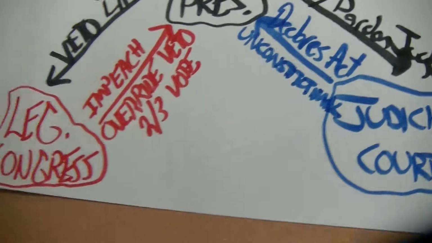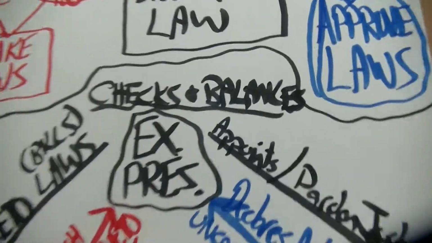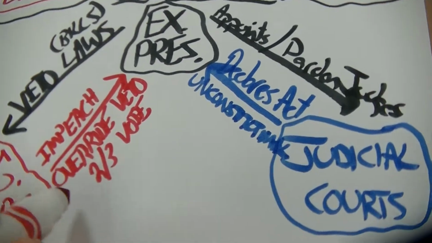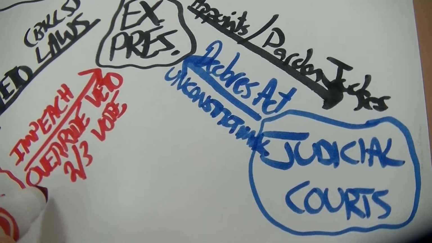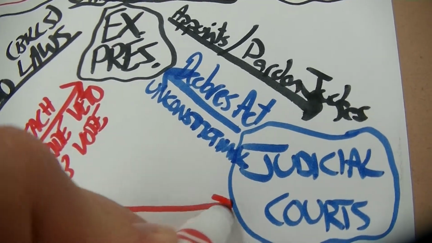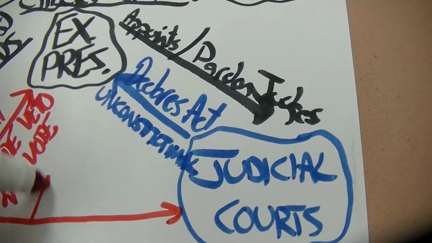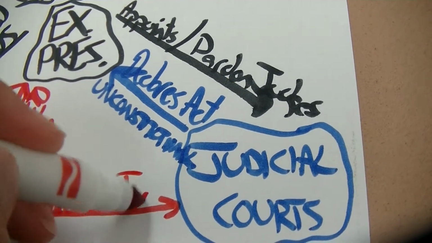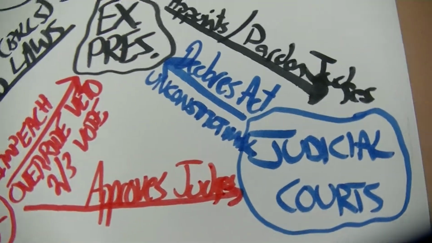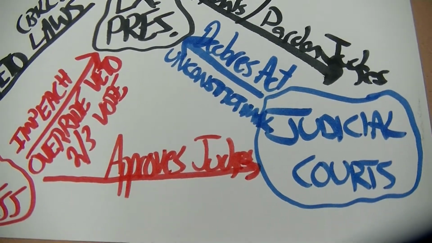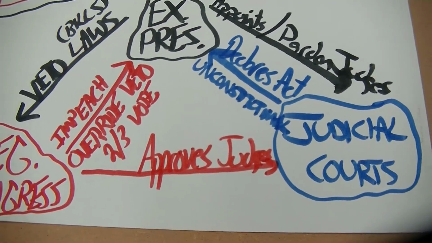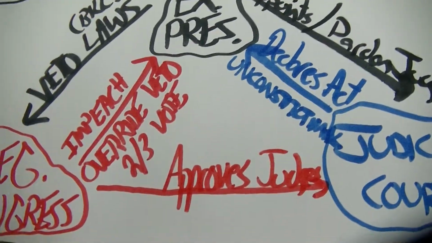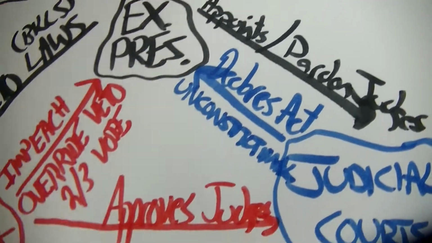Okay, now down at the bottom, some of the checks and balances. These are checks and balances again. The Congress, check this out. Remember, the president appoints judges. The Congress approves judges. So the president can appoint a judge, so they can pick, I don't know, Mr. Ernest. So you're a judge, Mr. Ernest. The legislature says, no, we don't want that guy. You got to pick somebody else, Mr. President.